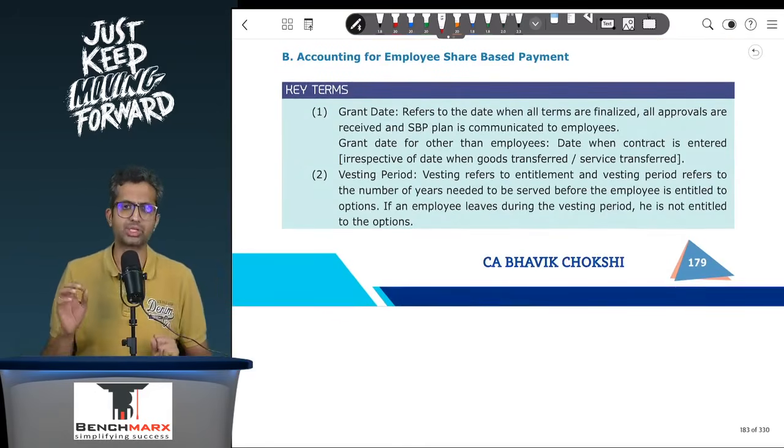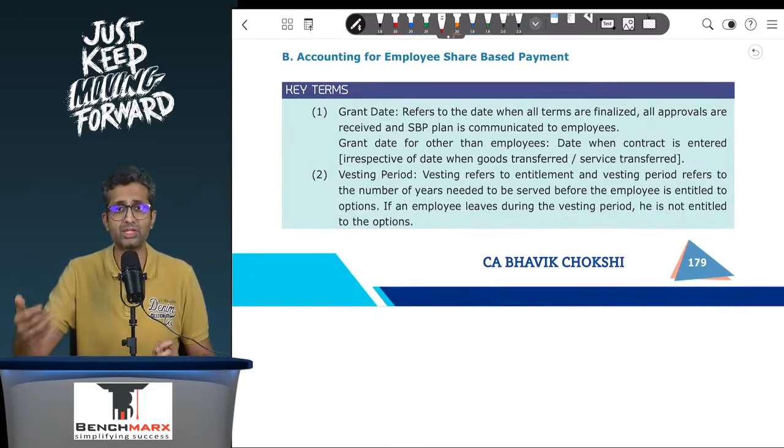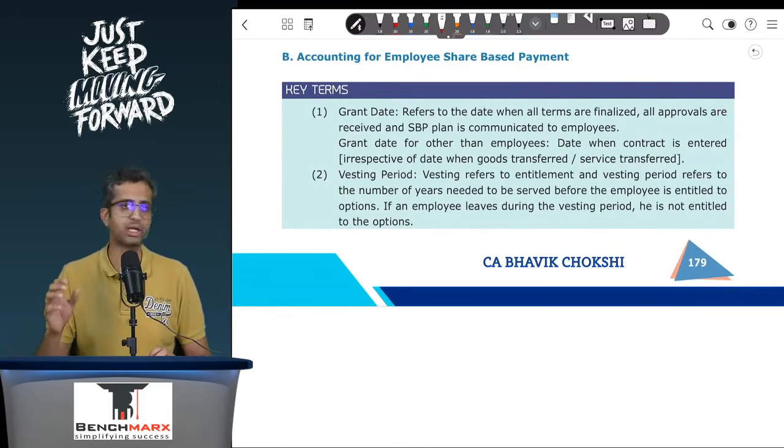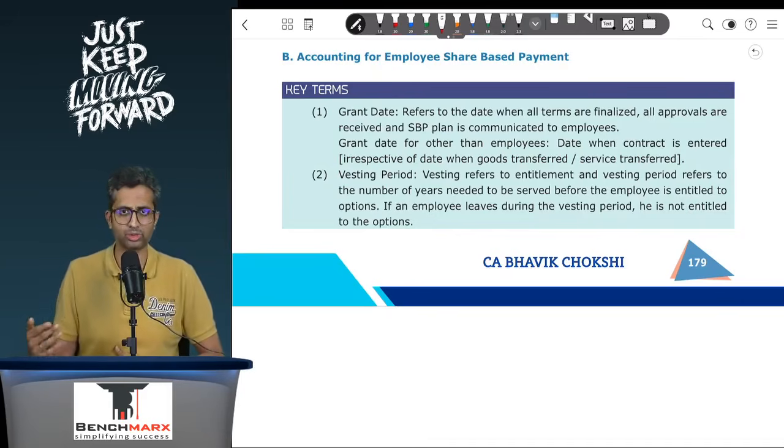Vesting literally means entitlement, and vesting period means the period that needs to be served, let us say, by the employees in order to be entitled to the options. So when we look at the vesting period, let us say as 3 years, that means the employee needs to render service for a period of 3 years for the employee to be entitled for the option. If the employee leaves any time before 3 years, they will not be entitled to any options.